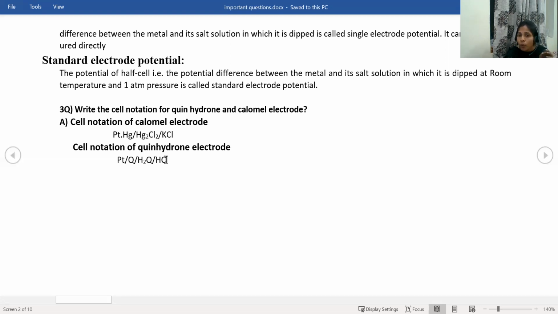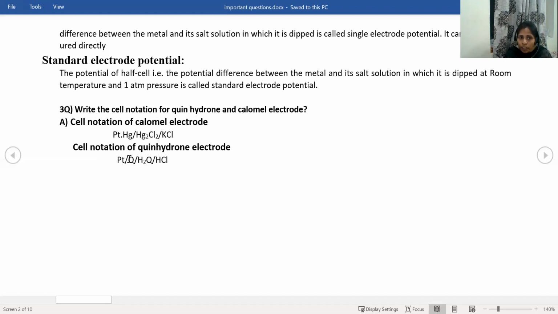Now let us see the quinhydrone electrode. How to write it? Same here. Here I am giving just for the anode. If it is for the cathode, reverse. Platinum, quinone, hydroquinone, single vertical line, HCl. And here in the place of the slash, you can write a comma also, only in between Q and HQ.